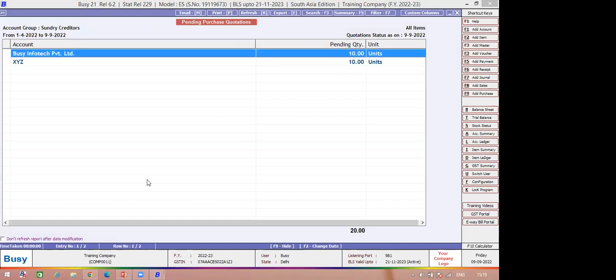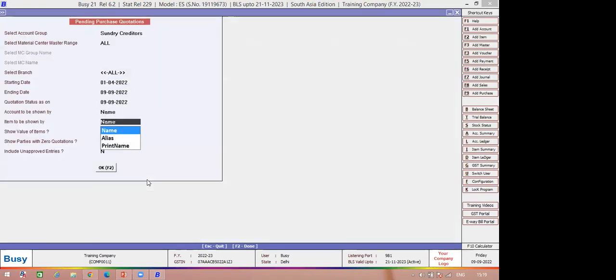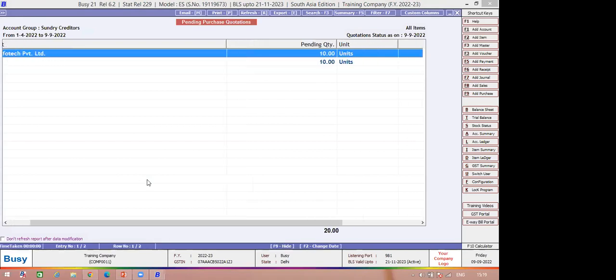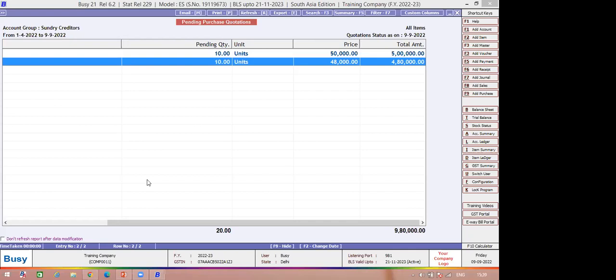Let's say I enable the value of the item so that it shows you the value of the product. It's showing that Busy Infotech has provided me a quotation for HP laptop at a value of 50,000, and XYZ company has provided a valuation of 48,000.